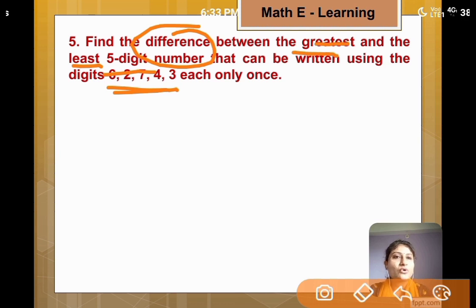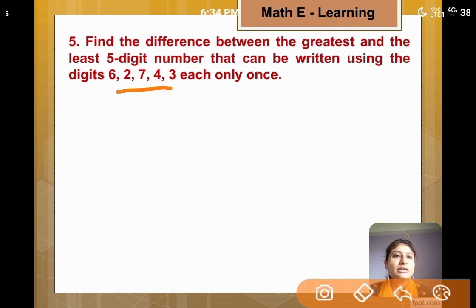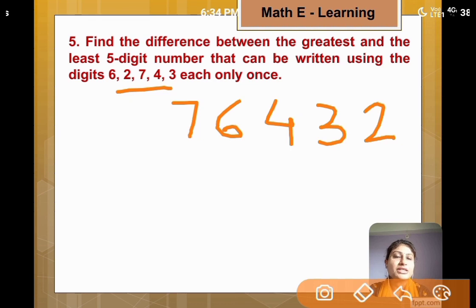So first we form the greatest number using these digits. So we know that for that we have to arrange these digits in descending order. So we have arranged it in descending order and it is the 5-digit greatest number.